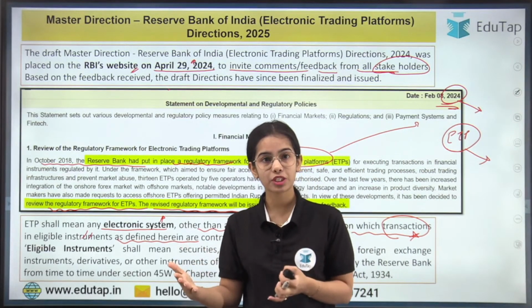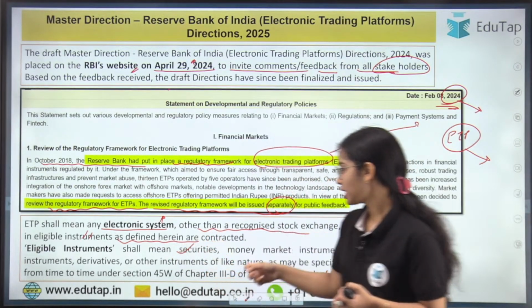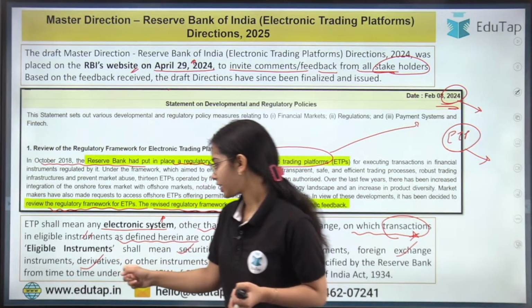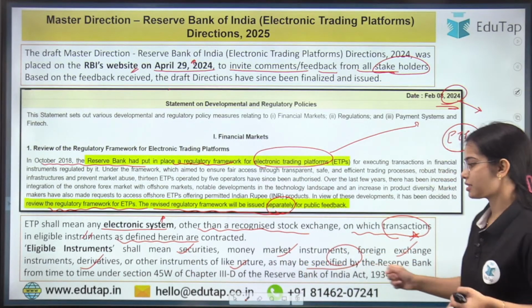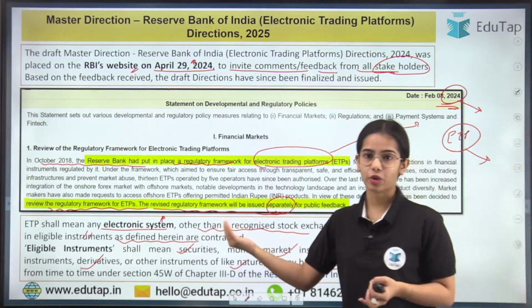Now what are the eligible instruments? The RBI has defined the eligible instruments as securities, money market instruments, foreign exchange instruments, derivatives or other instruments of like nature that may be specified by the Reserve Bank of India, that are traded over the counter, that are traded through the electronic trading platform.